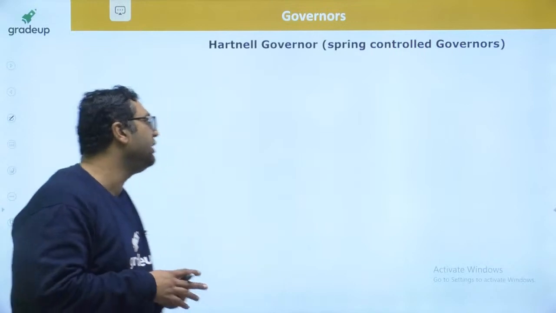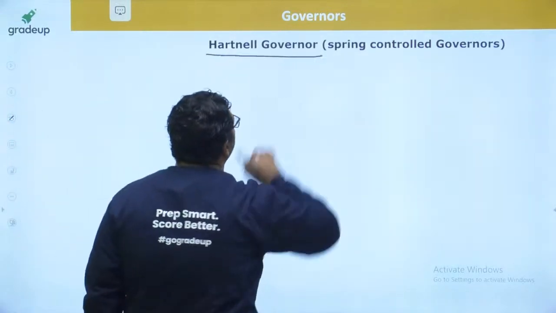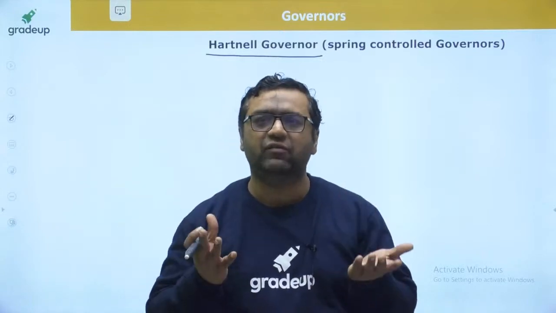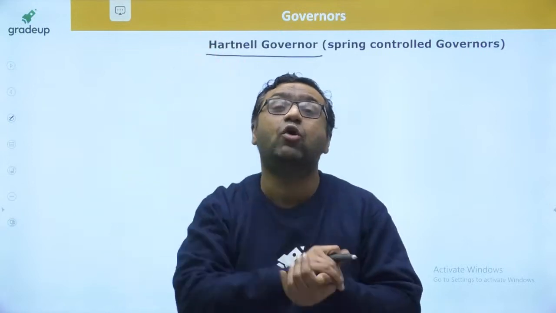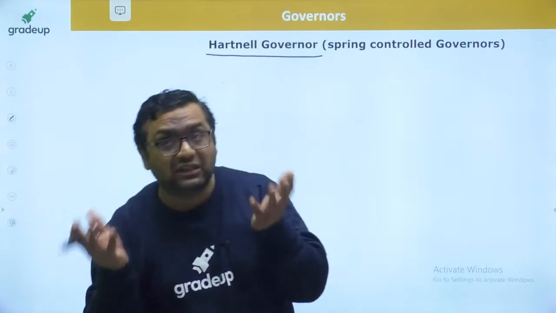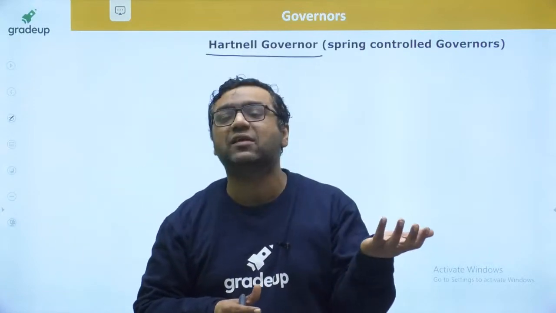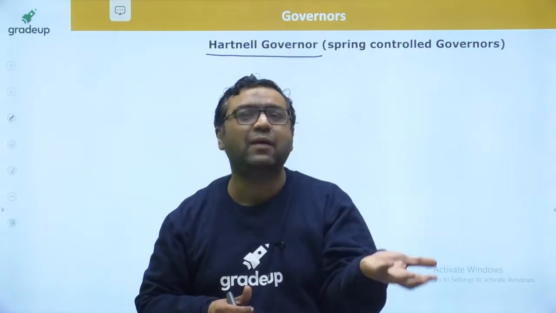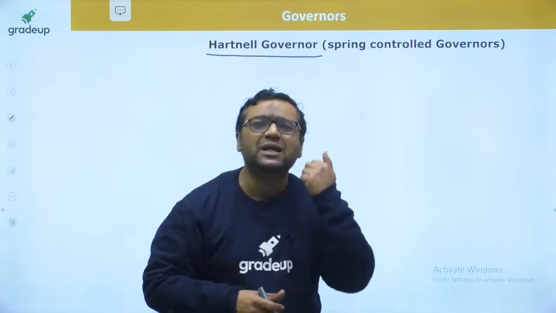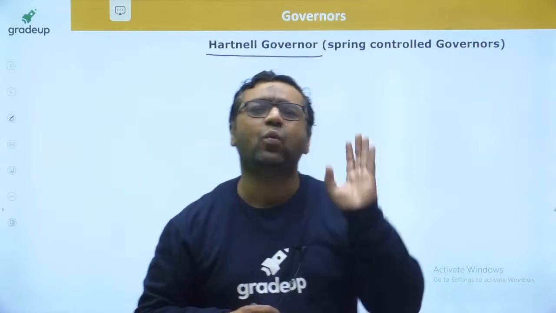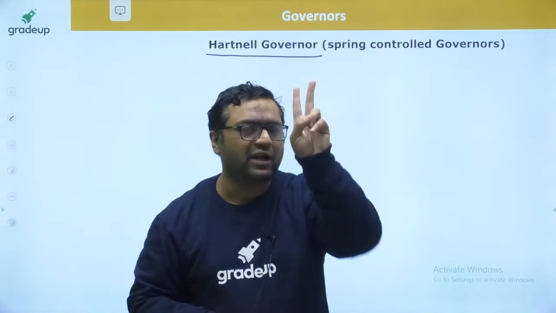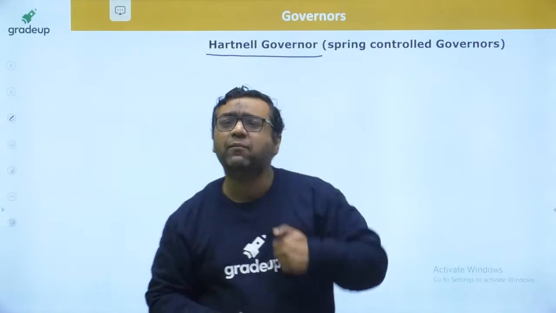So now guys, we are moving on to the spring controlled Hartnell governor. The point was, obviously, that the mass of the sleeve was 5 to 10 times more than that of the fly ball. So the problem was not the mass of the fly ball, the problem was the mass of the sleeve. The fly ball was already of lesser weight, and Sir Porter reduced the weight of the fly ball, but we wanted to reduce the major inertia which was with the sleeve. To reduce that inertia, Sir Hartnell tried to think what is the purpose of that weight. Sir Hartnell is said to be the second godfather of this field of centrifugal governors, because he came to know, my dear.